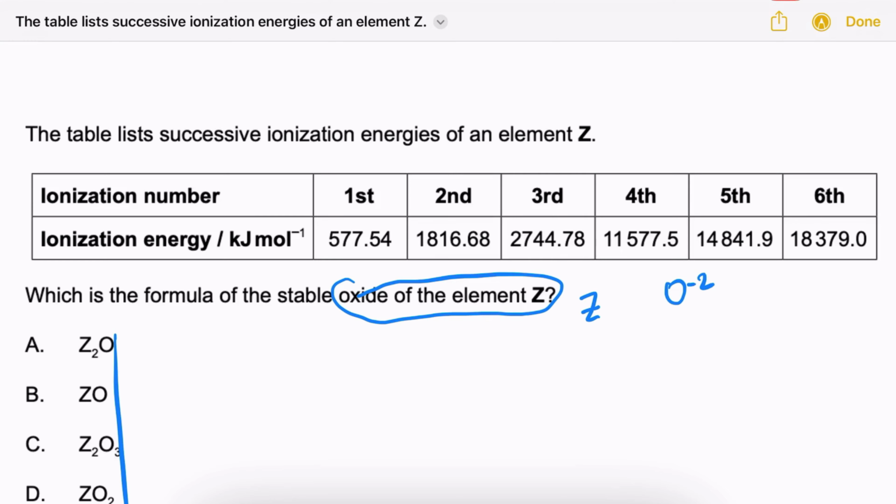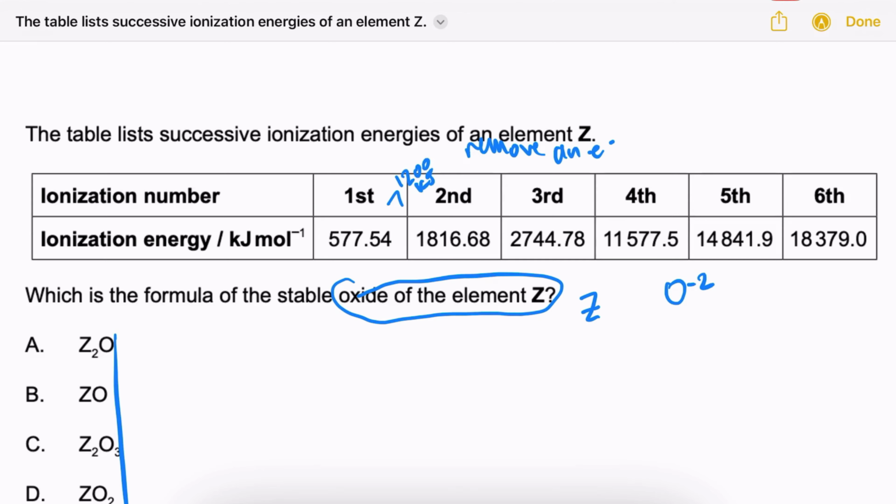Remember, ionization energy is the energy it takes to remove an electron from an atom. So when we have a table like this, we're looking for a large jump in energy between these electrons that we have here. So between the first and second electron, our energy jump is around 1200-ish kilojoules, and this doesn't have to be exact.